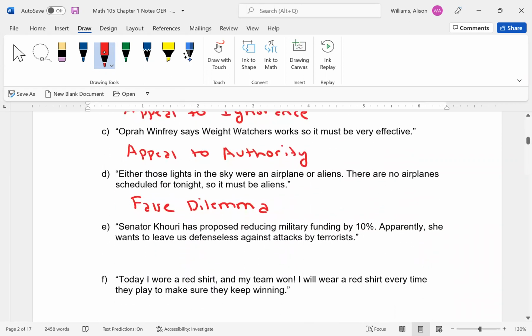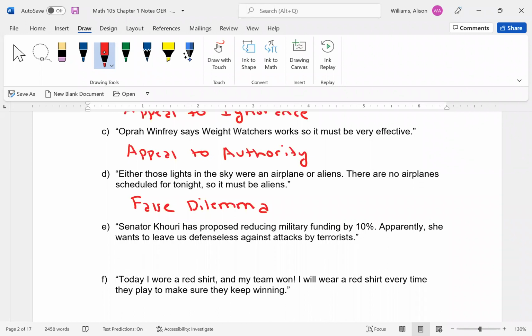Senator Corey, I'm assuming that's how it's pronounced, forgive me if I said it wrong, has proposed reducing military funding by 10%. Apparently, she wants to leave us defenseless against attacks by terrorists. There's a couple we could use here.